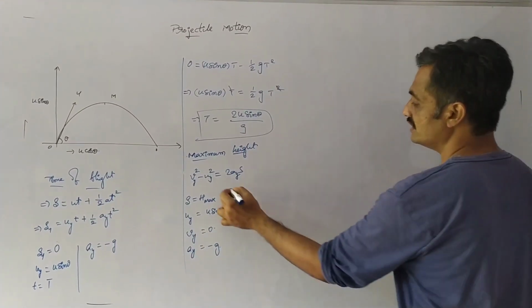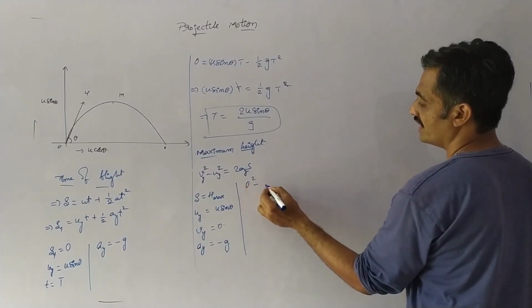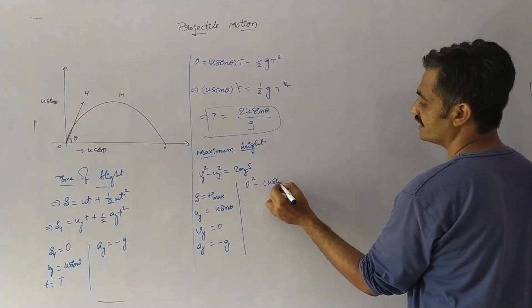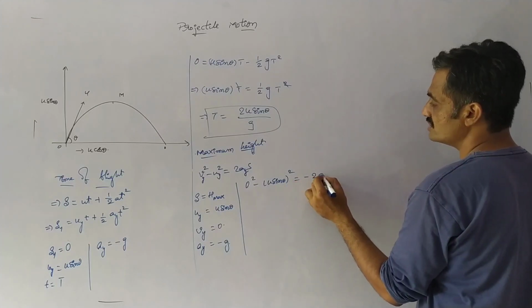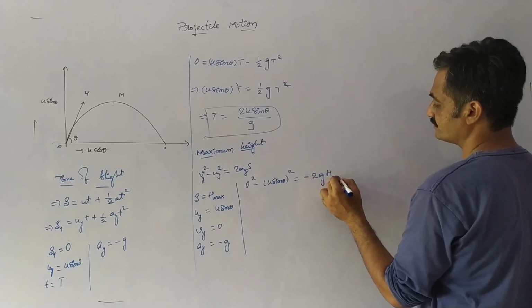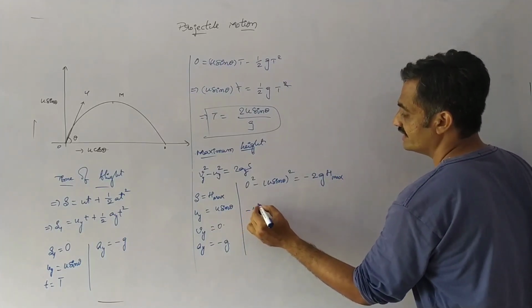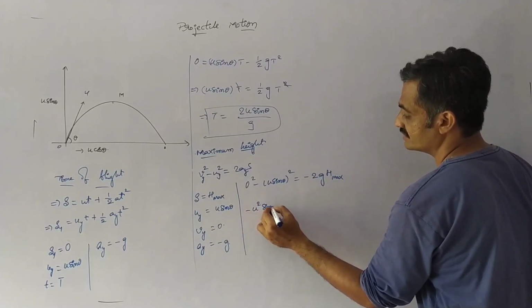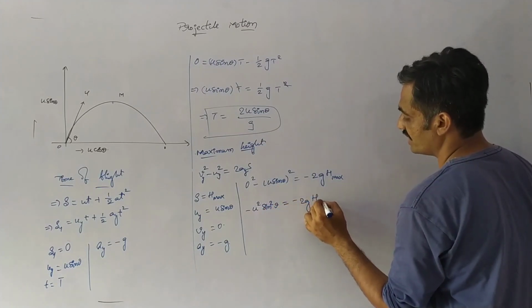If we substitute all these values in this equation, we can write 0 square minus u sin theta whole square equals minus 2g into h max. Based on that, we can write minus u square sin square theta equals minus 2g h max.